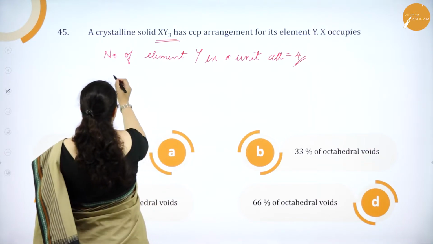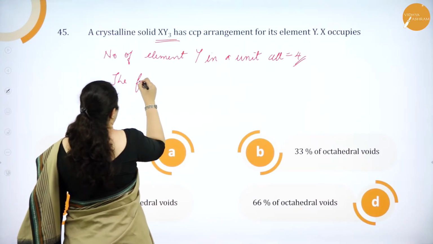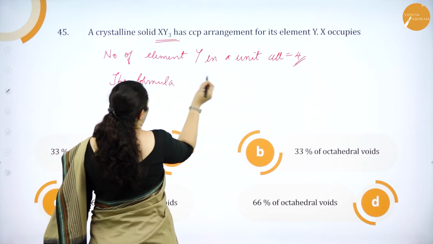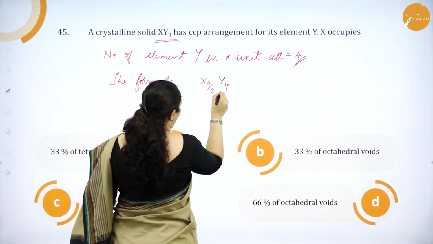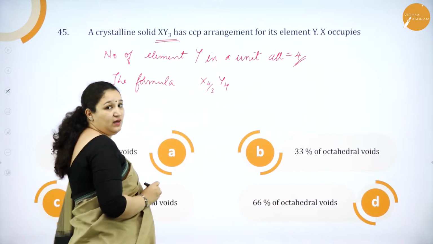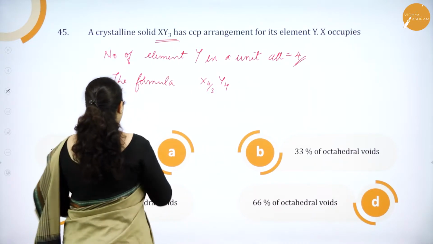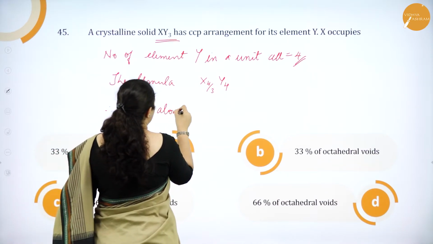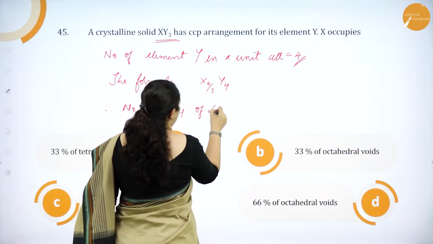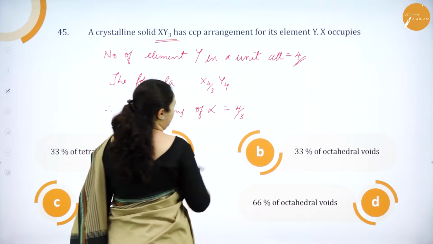Therefore, I can also write the formula as X 4 by 3 and Y 4. Only then I will get XY3 type, isn't it? Therefore, number of atoms of X is equal to 4 by 3.